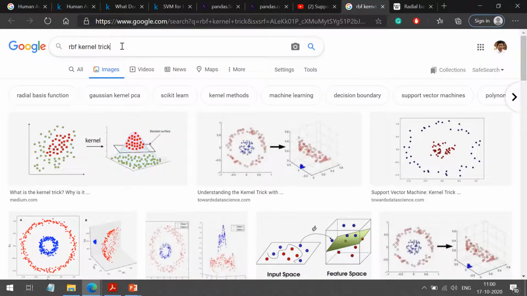This process is known as the kernel trick. This is a second example, where this separation is obtained by applying another kernel trick. So if we have non-separable data, to make it separable we apply a kernel trick. We have the linear kernel, the polynomial kernel, and similarly this RBF.